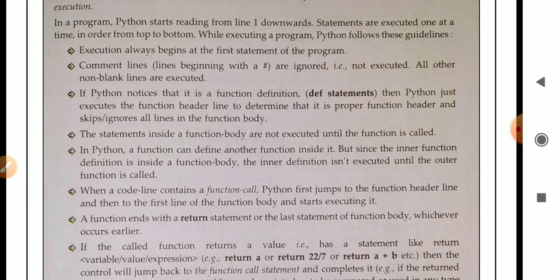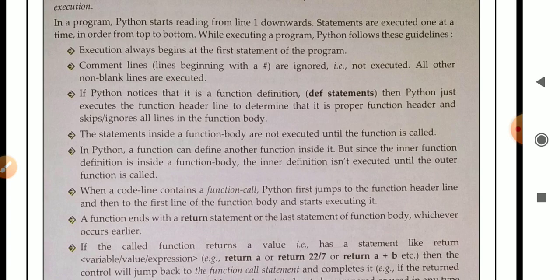The topmost statement, the statement coming after the function body. Like in the above program, the first line was num1, where we were accepting the value from the user. That is known as the topmost statement. So execution always begins at the top statement of a program.